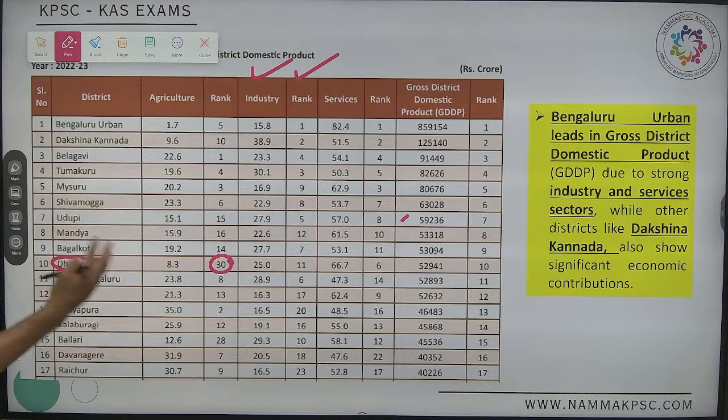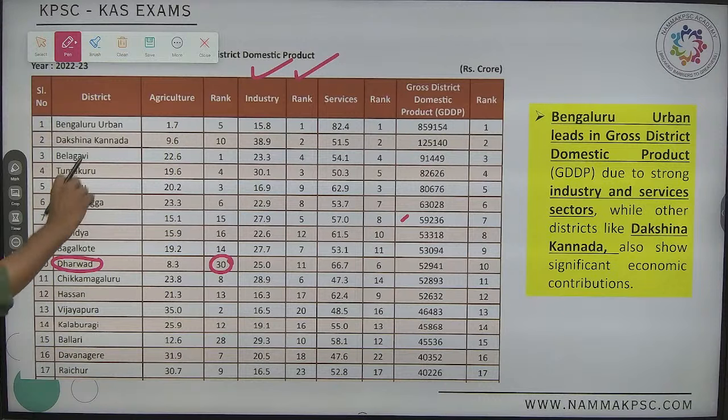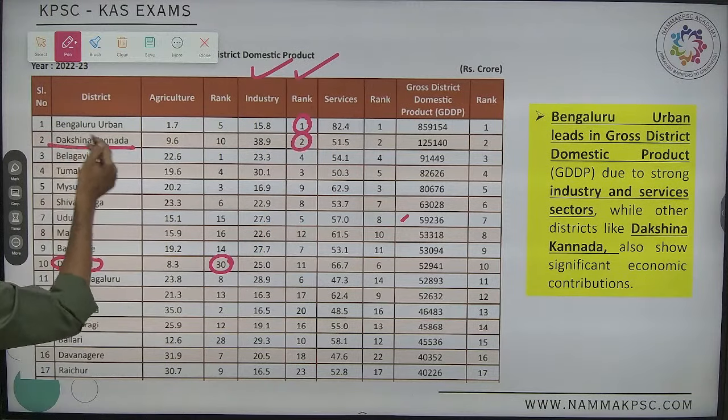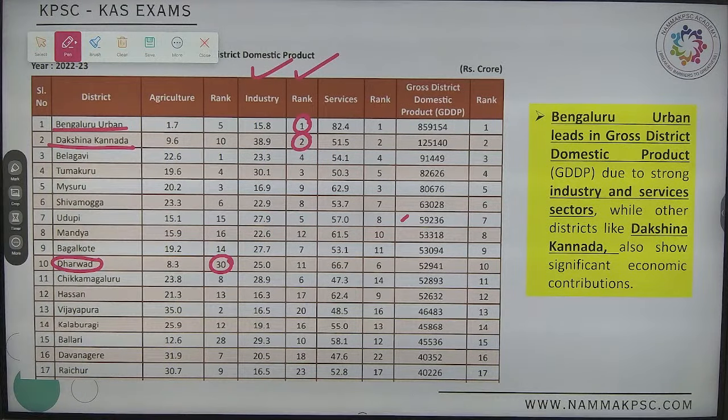Now under this industrial ranking, which has been ranked the highest? Bangalore Urban, followed by Dakshina Kannada, followed by third ranking, Tumakuru. Okay alva? First, second, done.